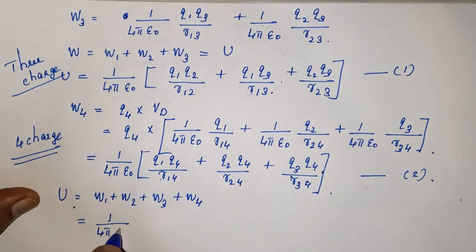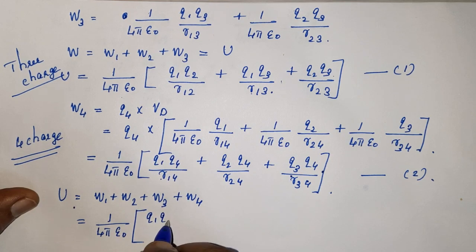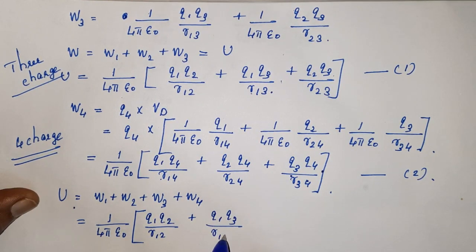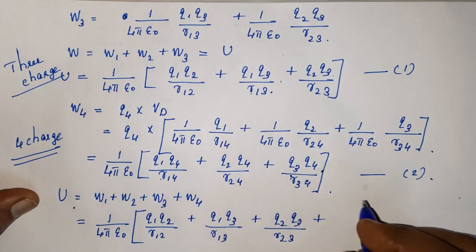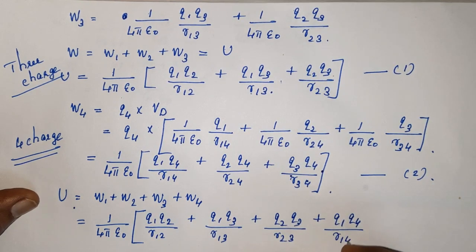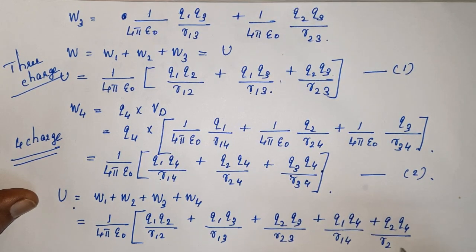So 1 by 4 pi epsilon 0 into, within the bracket you will have 6 terms: Q1 Q2 by R12 plus Q1 Q3 by R13 plus Q2 Q3 by R23 plus Q1 Q4 by R14 plus Q2 Q4 by R24 plus Q3 Q4 by R34.